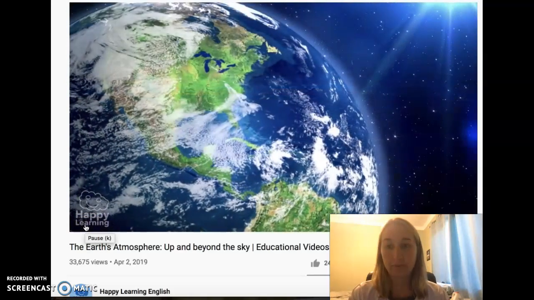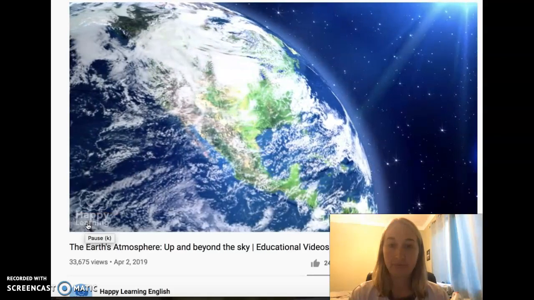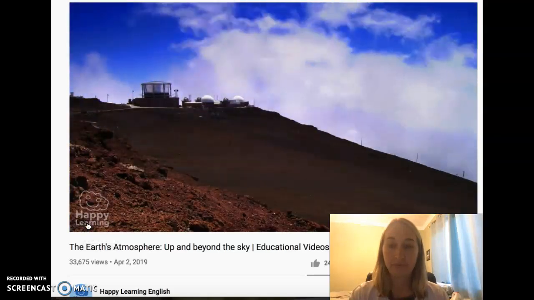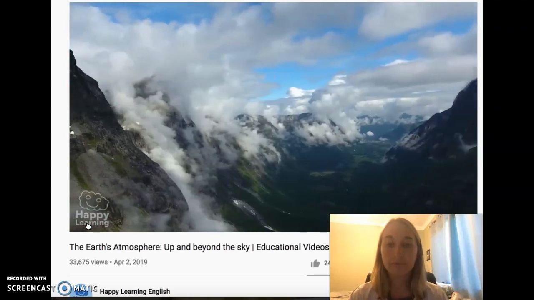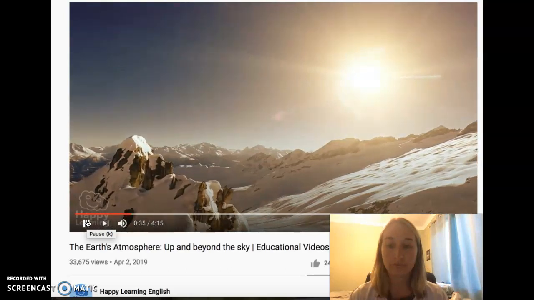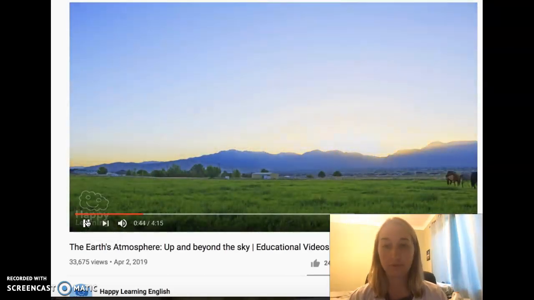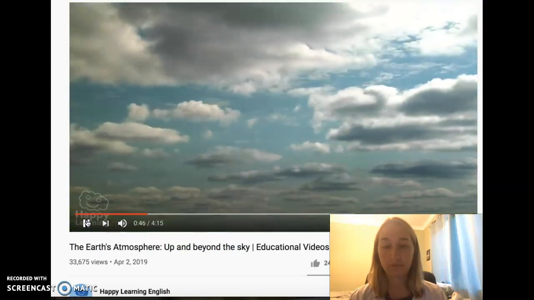The layer of gas surrounding the Earth is called the atmosphere, and it is an essential element for life on Earth to exist. It makes all living things be able to breathe. It protects us from rays coming from the sun and space. And it also prevents large changes in temperature during day and night. The atmosphere isn't homogeneous. Instead, it changes its composition according to its height. It becomes less and less dense with less and less air.